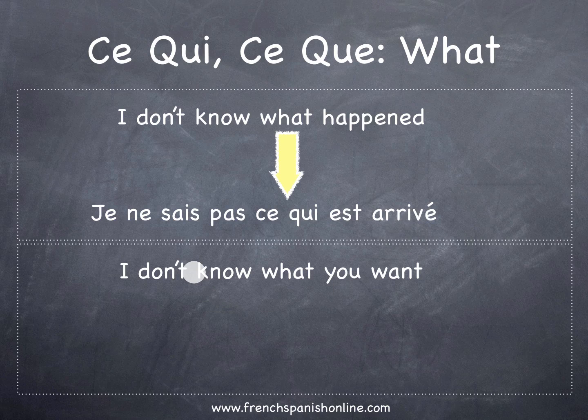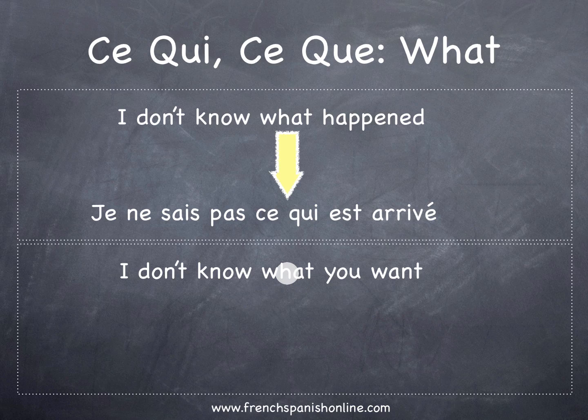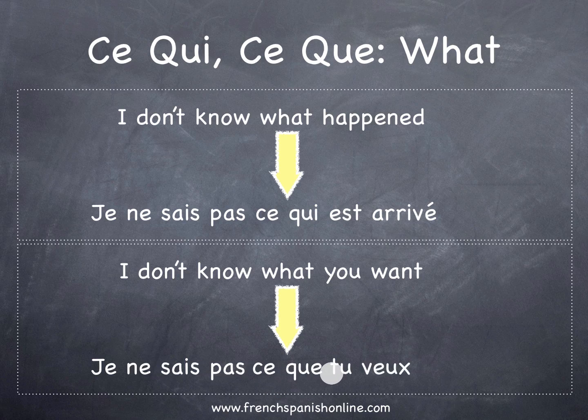Okay? I don't know what you want. So here again we have the same English relative pronoun, but the structure of the sentence is different. We have of course our pronoun, we have our verb, but where is the subject? The subject is you. Because what is not the subject, in this case we are going to translate it in French by ce que. Je ne sais pas ce que tu veux. Okay?